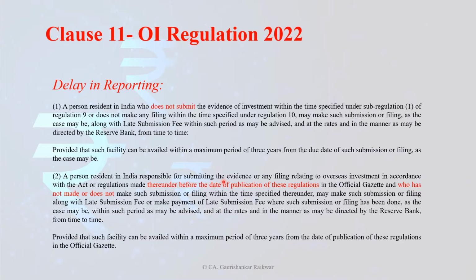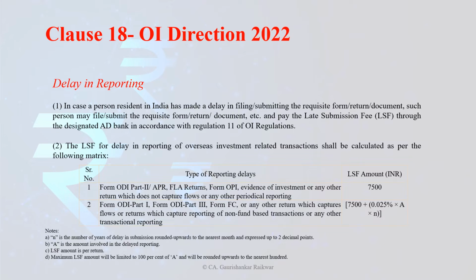Okay, so here the window is also given for a period of 3 years for these cases also. So this is clause number 11 of OI regulation. Next, now, the OI direction. We have seen the provision of OI rules which is framed by the central government. Now, under the direction of the central government, RBI has made the regulation.